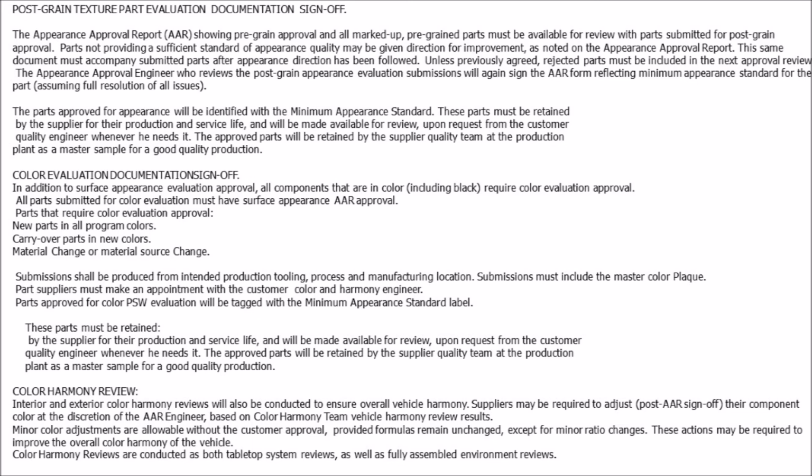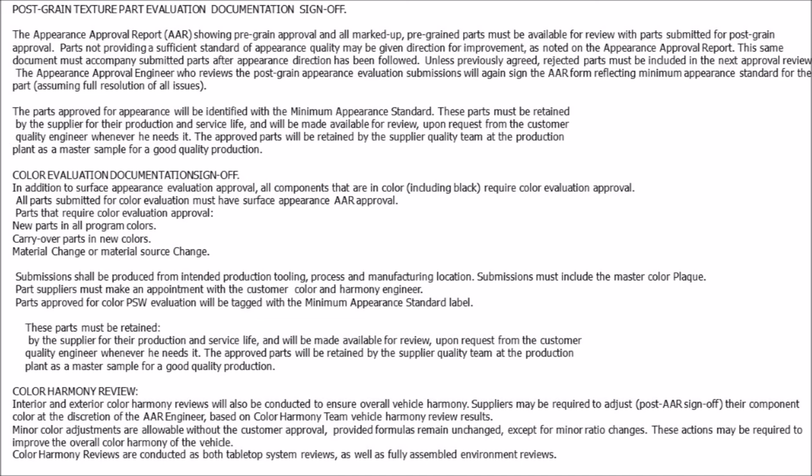Submissions shall be produced from intended production tooling, process and manufacturing location. Submissions must include the master color plaque. Part suppliers must make an appointment with the customer color and harmony engineer. Parts approved for color PSW evaluation will be tagged with the minimum appearance standard label.